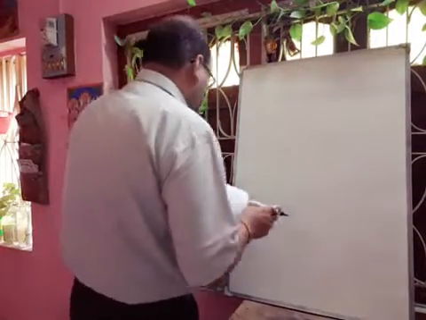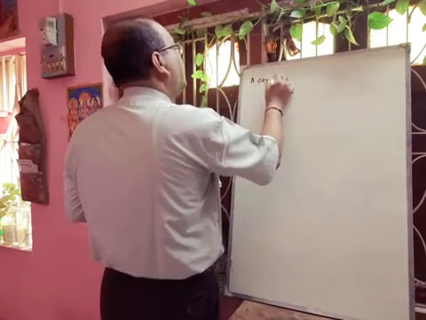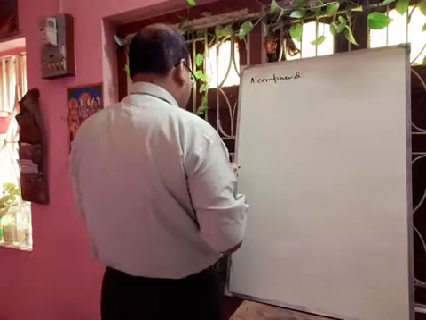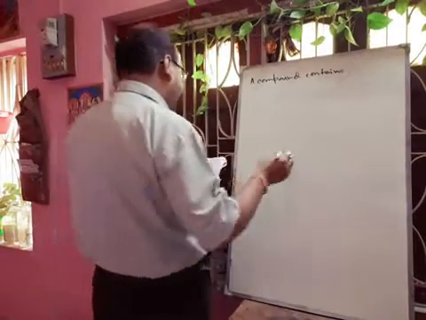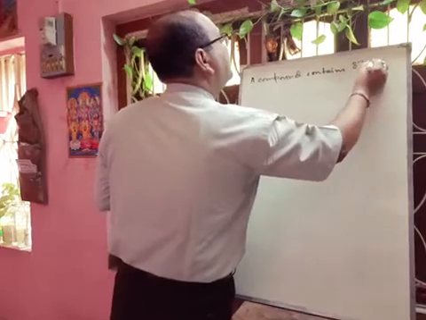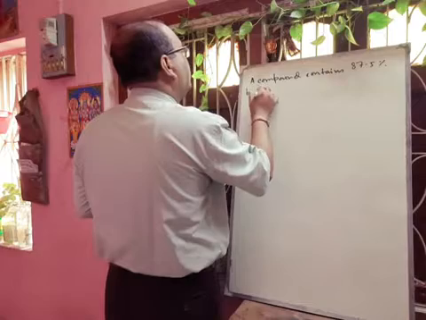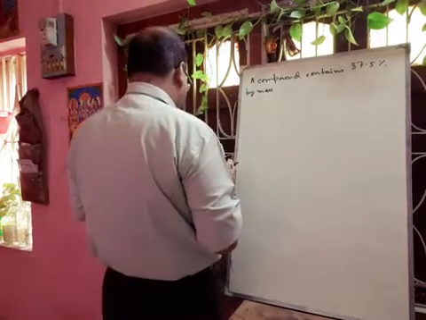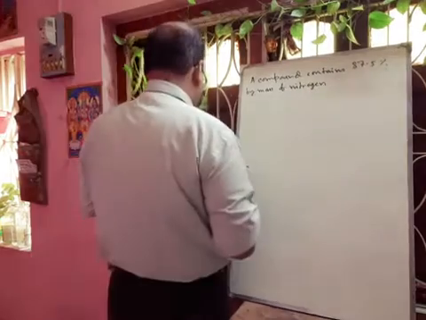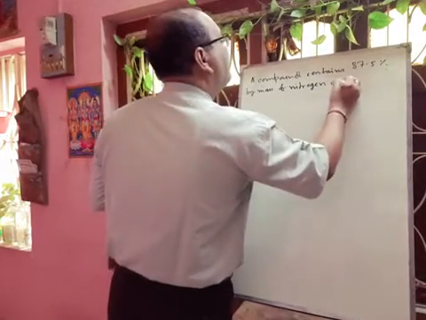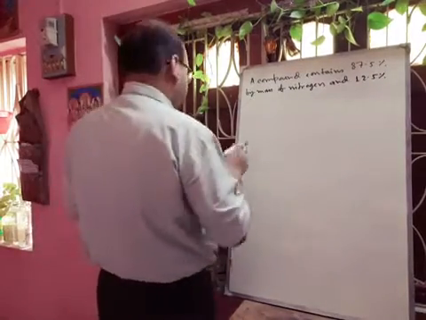Your problem: a compound contains 87.5% by mass of nitrogen and 12.5% by mass of hydrogen.